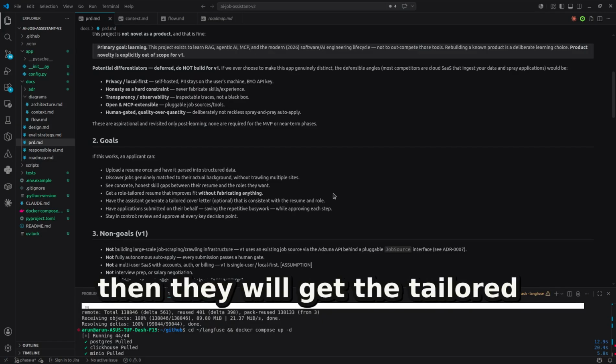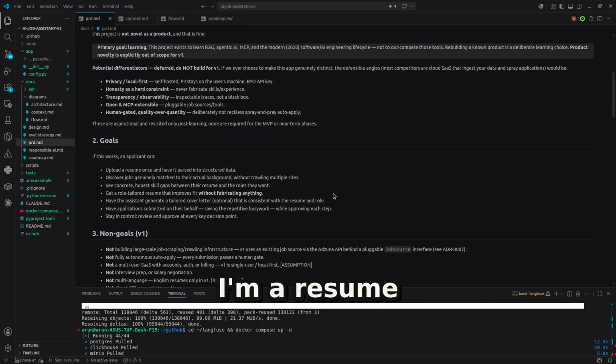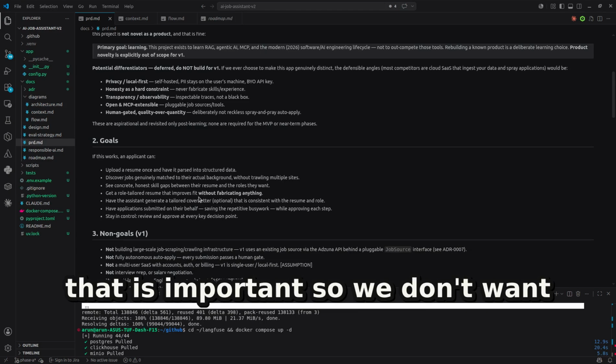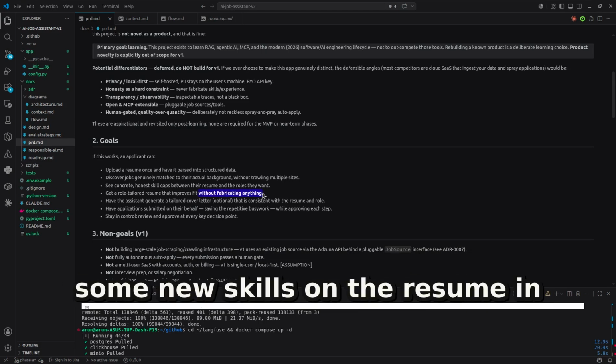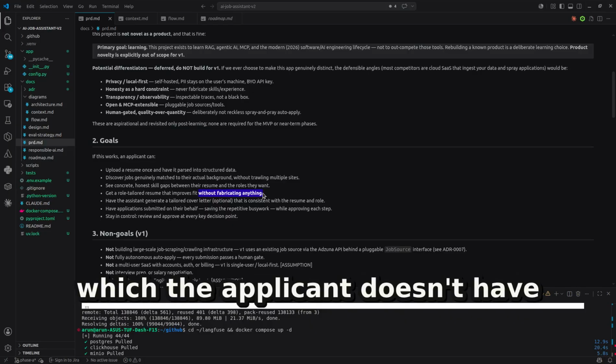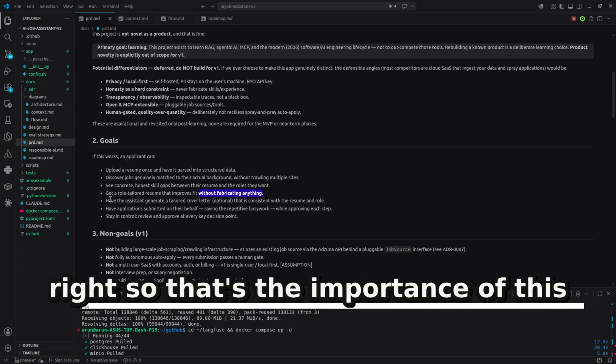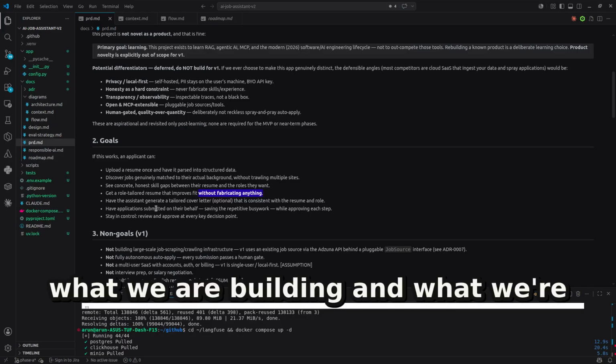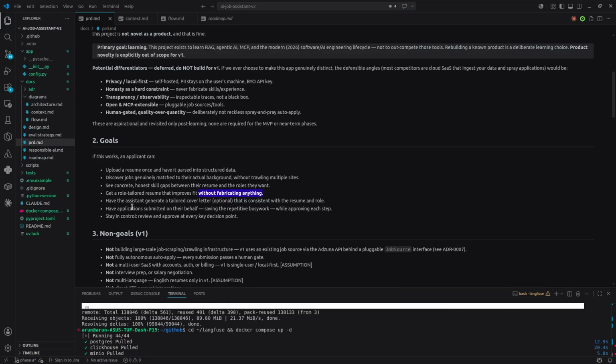Then they will get a tailor-made resume that improves their fit without fabricating anything. That is important. So we don't want to create some new skills on the resume which the applicant doesn't have, right? So that's the importance of this document. It clearly defines what we are building and what we are not building.